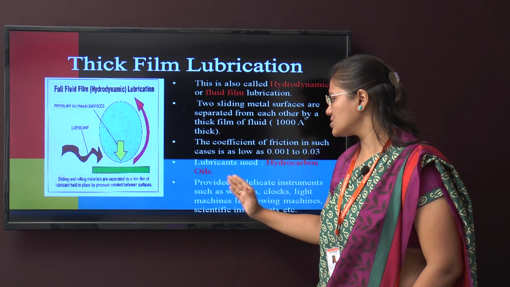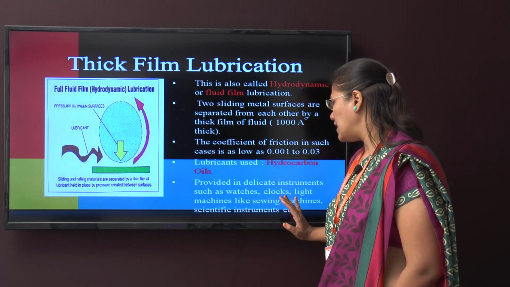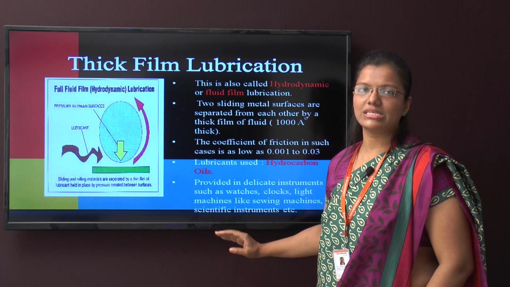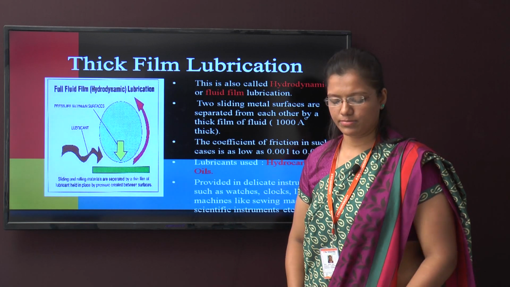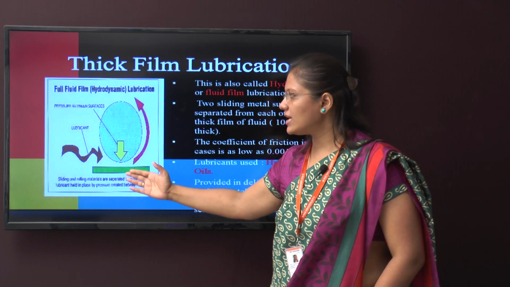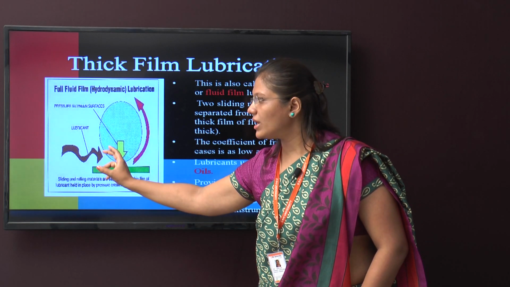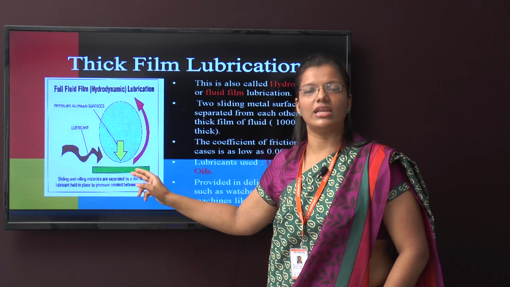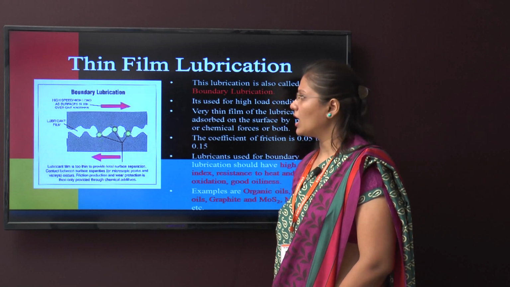They are mainly used in delicate instruments like watches, clocks, light machines like sewing machines, and various scientific instruments like microscopes, glasses, etc. So here, as you can see, this is a moving part and this one is a steady surface. When you apply a lubricant here of 1000 angstroms, that lubrication is known as thick film lubrication.